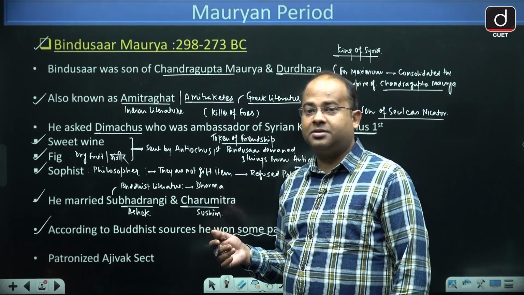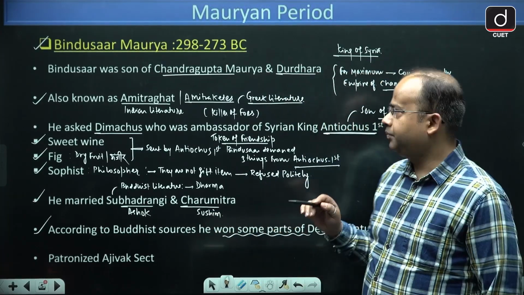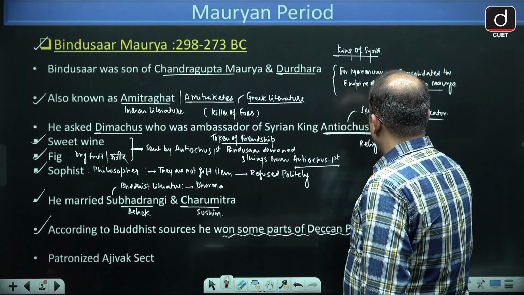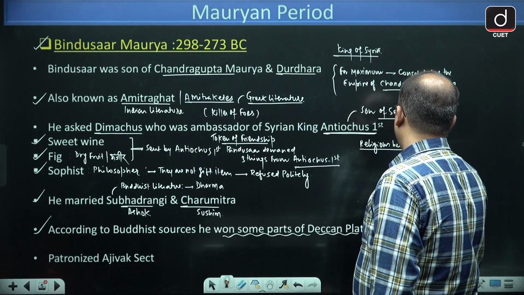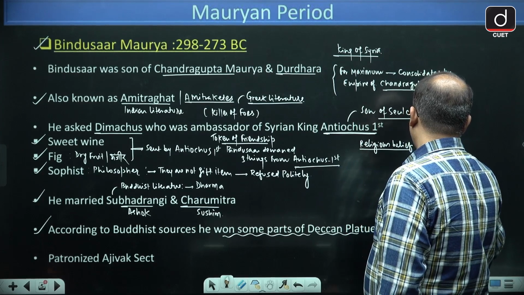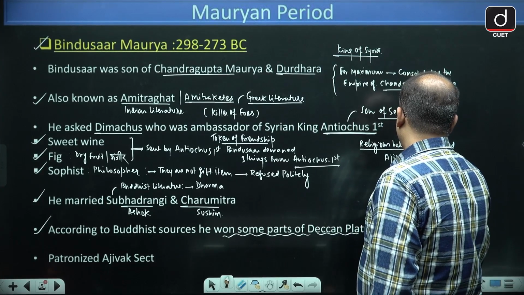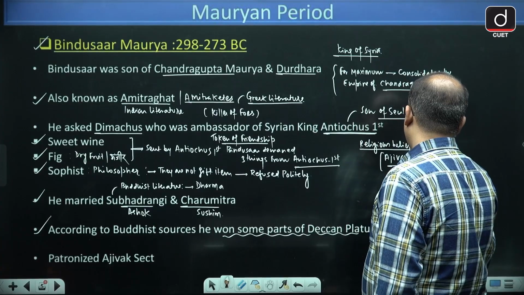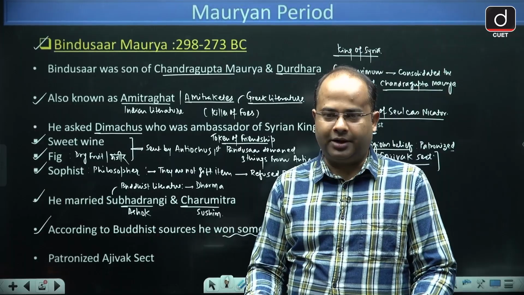And as far as his religious belief is concerned, he patronized Ajivak sect. Now, who were Ajivaks and why were they being patronized?